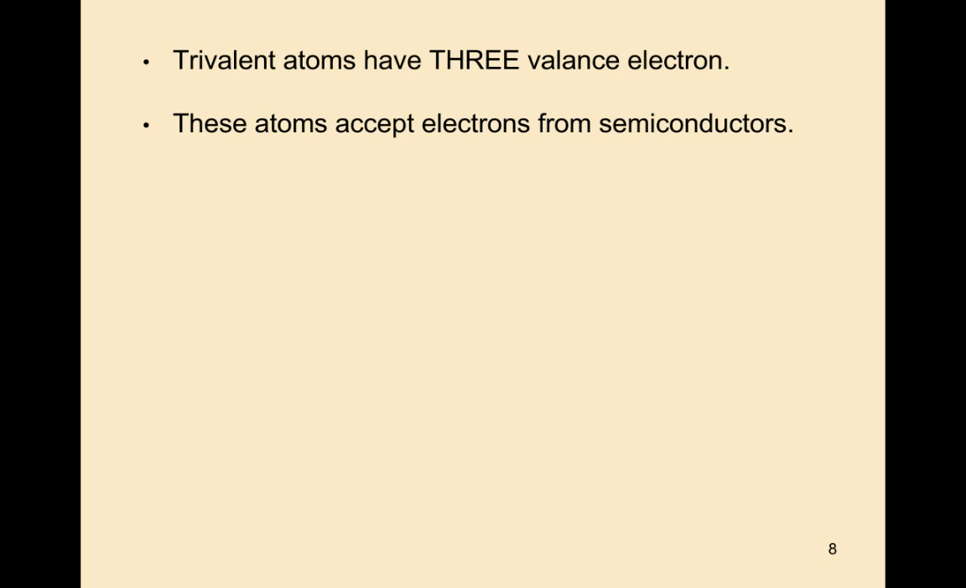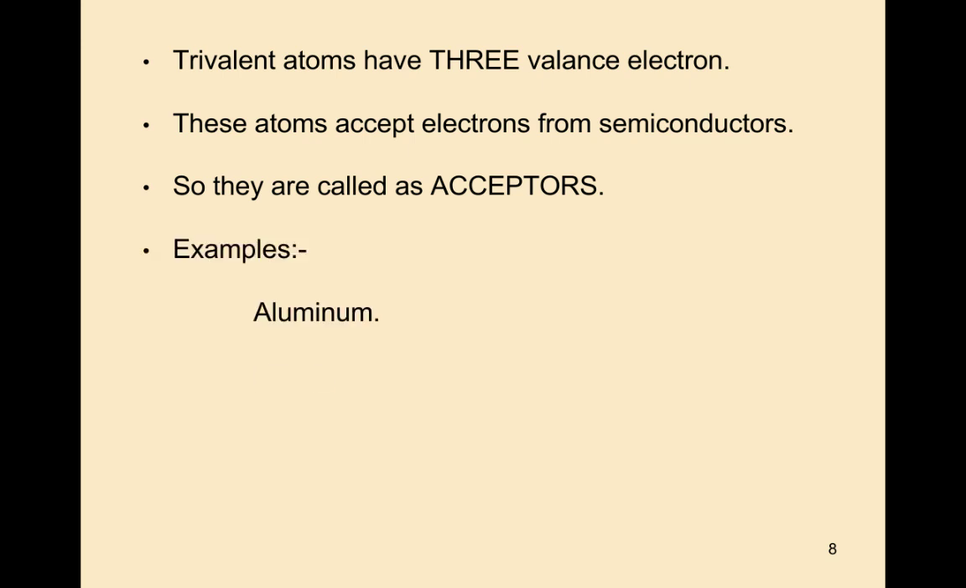These atoms accept electrons from semiconductors. So what will they do? These trivalent atoms will accept electrons from semiconductors, so they are called acceptors. Examples are aluminum, boron, gallium. So trivalent atoms are called acceptors. Why? Because these atoms accept electrons from semiconductors.